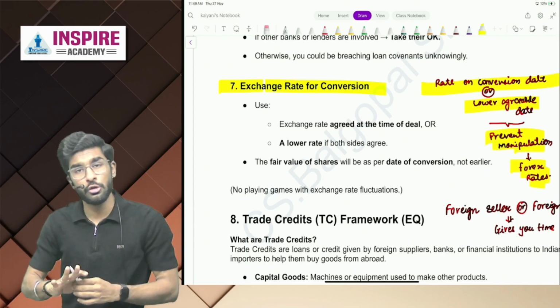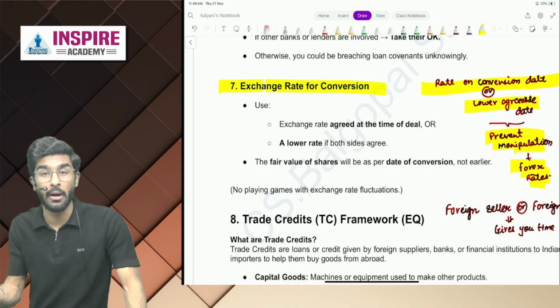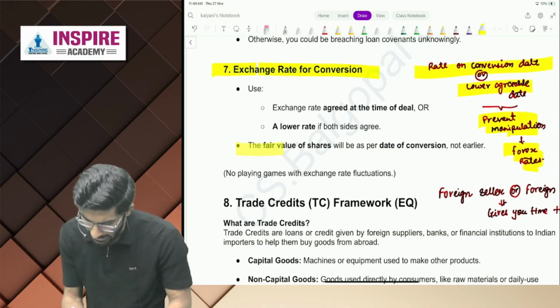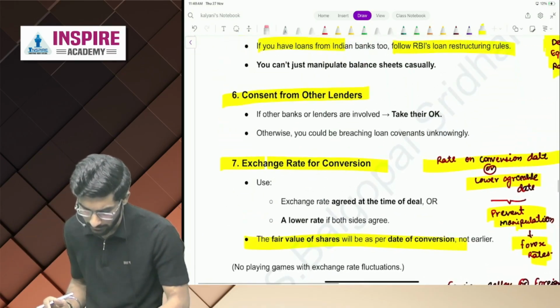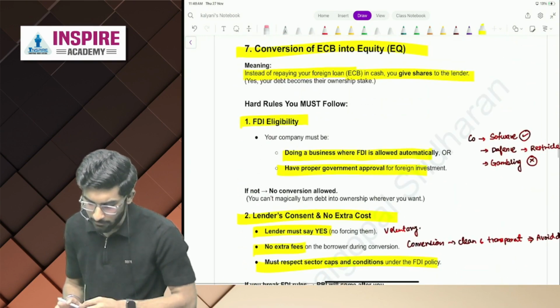Simple, people. You should not convert the loan into equity. That is going to hurt the foreign reserves of India. Yes or no? Fair value of shares should be done. Okay, so people, how many rules are there for conversion of ECB into equity?